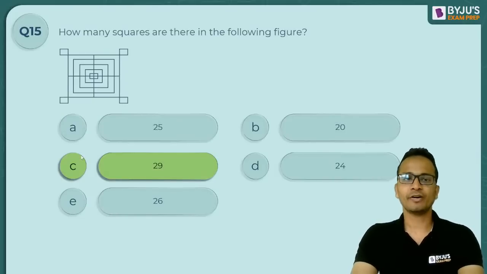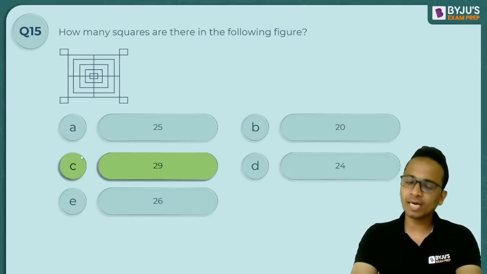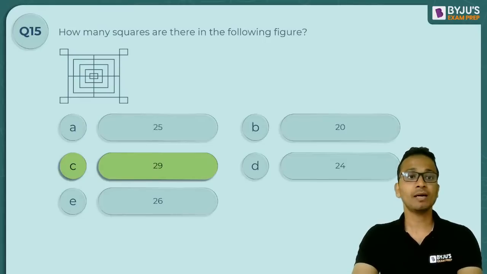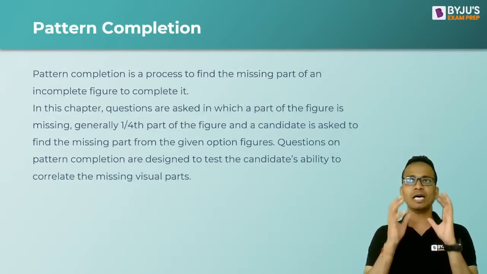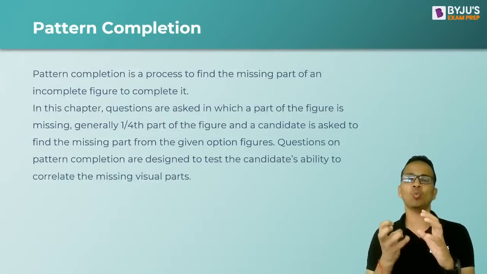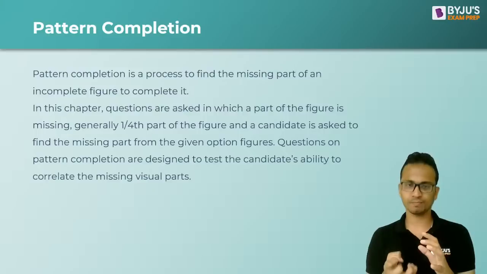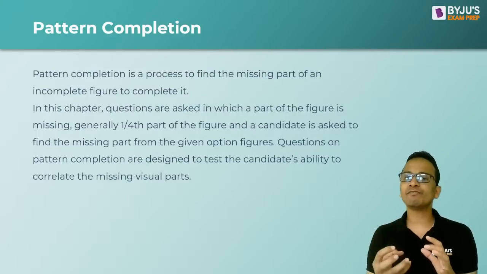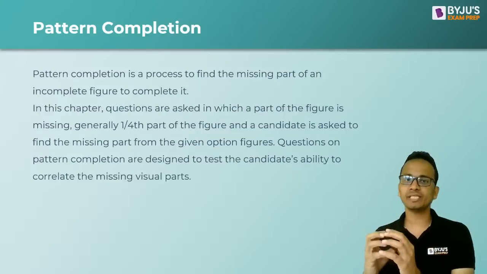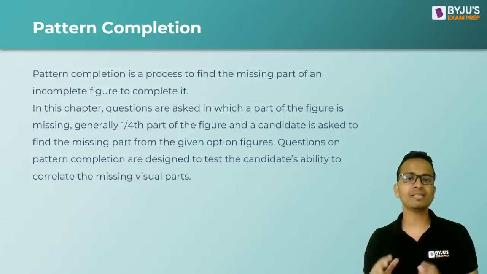Okay. Alright. Now let's move on to the third type of question for this lecture. Pattern completion type of question. Okay, now in pattern completion you will be given a figure whose one part will be missing. And you will have to identify the part which is missing from among the options.